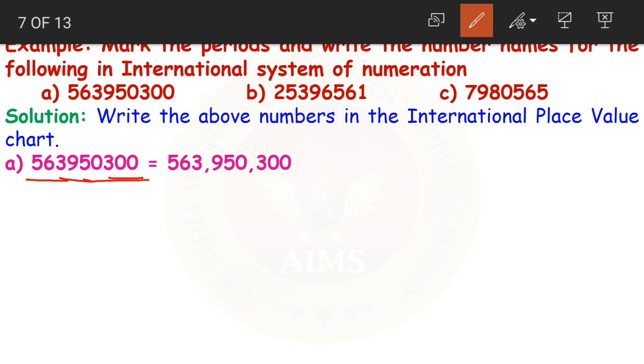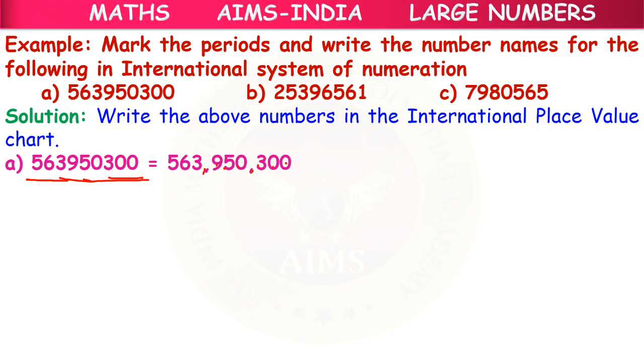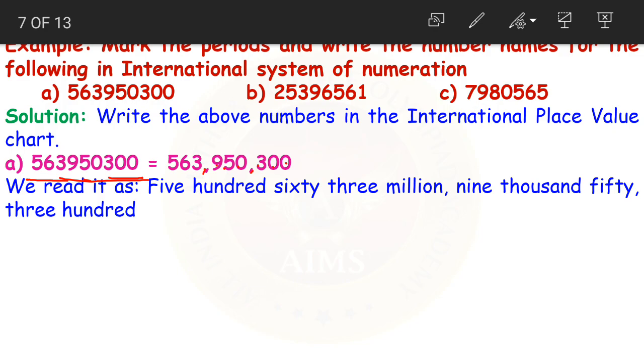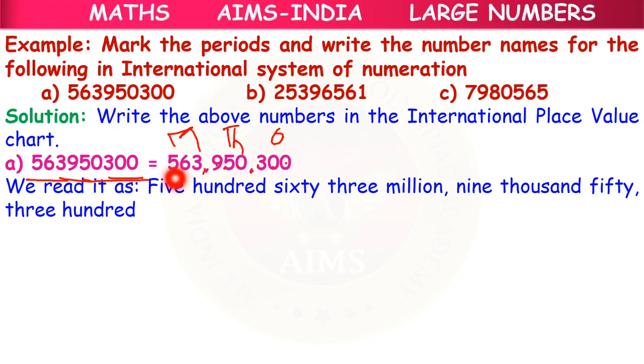We mark after every 3 digits. 1 2 3 comma 1 2 3 comma. And how do we read this? See, first we have the ones period, then we have thousands, then we have millions. So the first 3 digits, 563, are in millions period. So we read it as 563 millions. Then 950 is in the thousands period, 950 thousands.